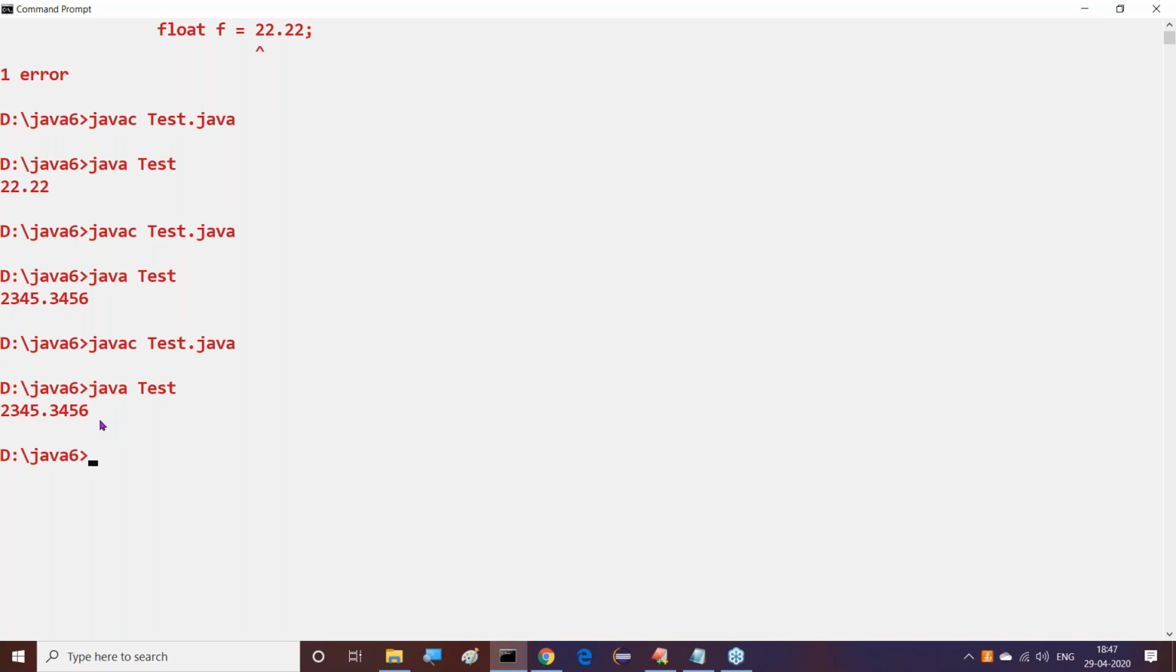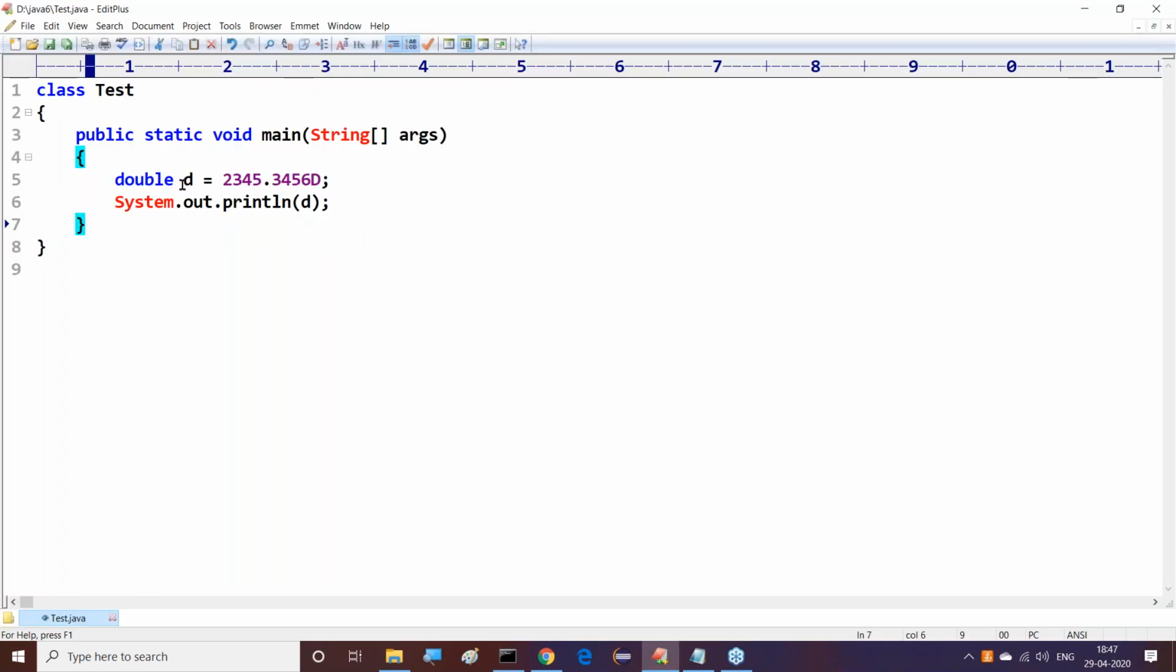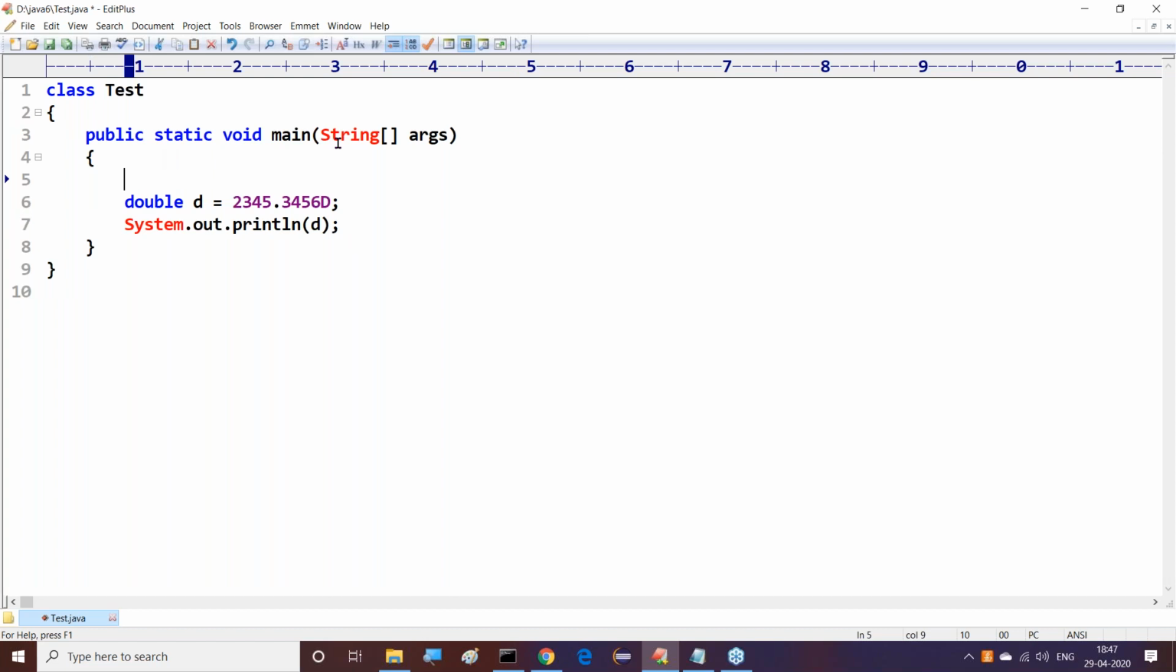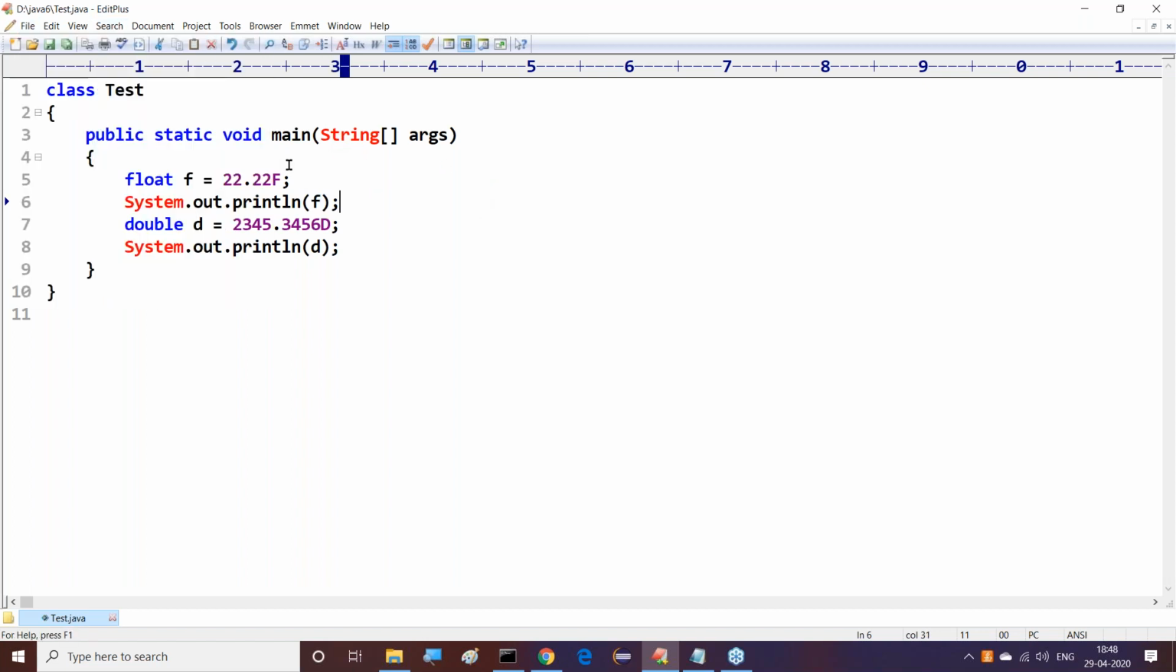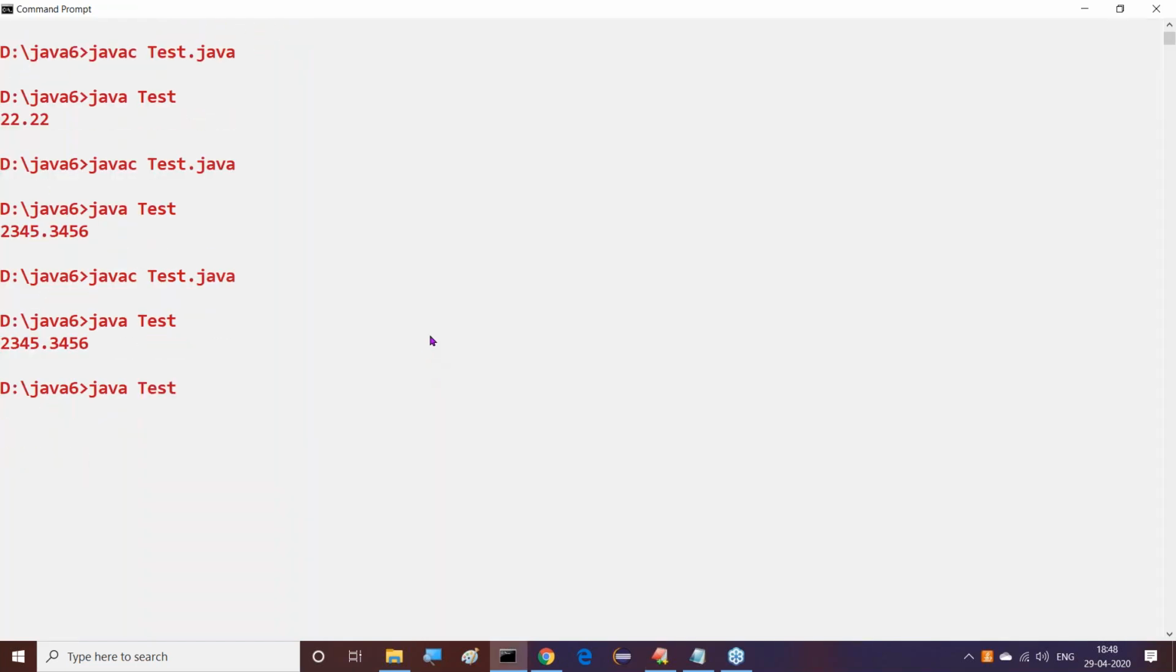Now I have one more question: is it possible to provide capital F for float values? Float f = 22.22F. Capital F is possible, small f we have seen already. I want to check this. System.out.println(f). Here we can use small f and capital F. Let me check this.